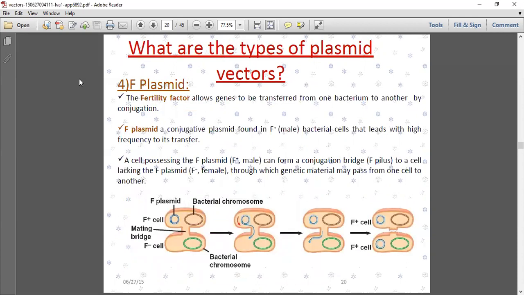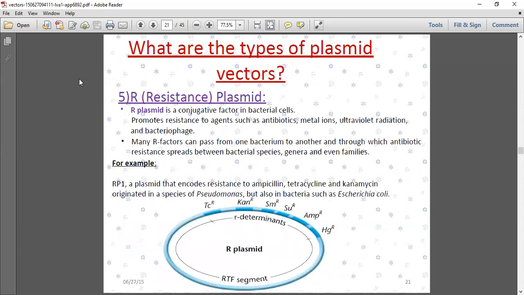Then the F plasmid. F plasmids are fertility factors, conjugative plasmids found in F-plus male bacterial cells, helping with binary fission by transferring the DNA between cells. The next is the R plasmid, that is the resistance plasmid. Resistance plasmid is a conjugative factor in bacterial cells that promotes resistance to agents such as antibiotics, metal ions, and ultraviolet radiation. So many R factors can pass from one bacterium to another, through which antibiotic resistance spreads between bacterial species. Same as bacterial resistance, that is antibiotic resistance.